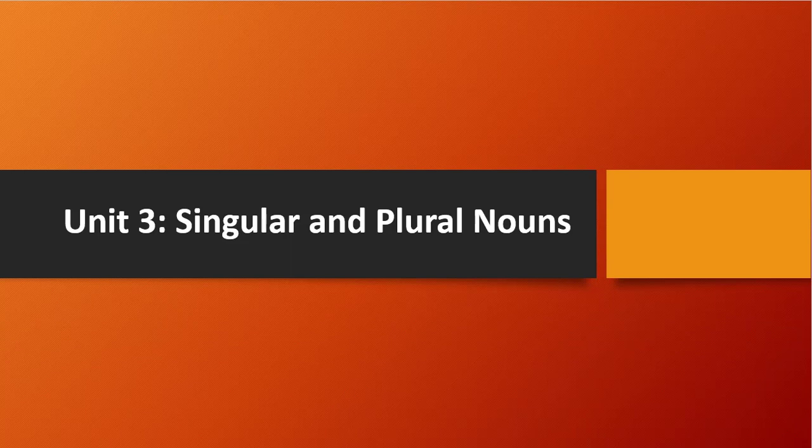Whenever we are talking about one person or one place, one animal, or one thing, okay, if we are talking about that single one, that is only one particular, then we will use a singular noun. That we call a singular noun. A singular noun refers to one person, place, animal, or thing.